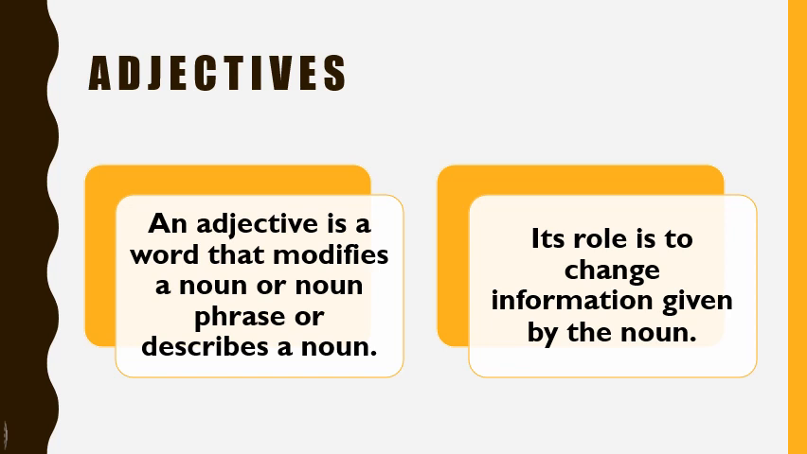Children, you might have learnt about grammar parts of speech, that is, noun, pronoun, verb, adverb, adjectives. So here we are going to learn more about adjectives. An adjective is a word that modifies a noun or noun phrase or describes a noun. Its role is to change information given by the noun. Adjectives are one of the main parts of speech of the English language.